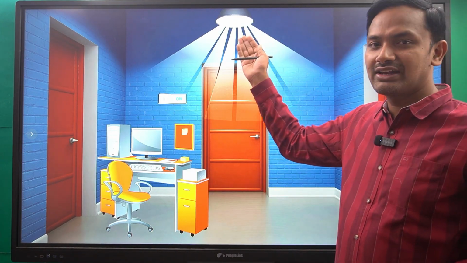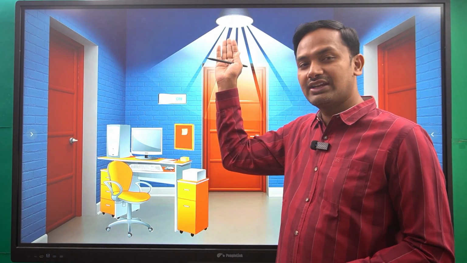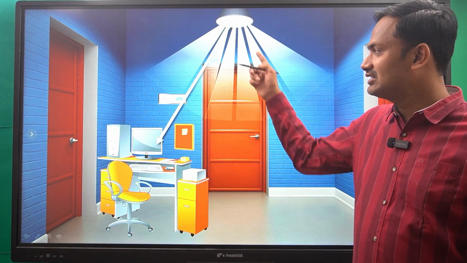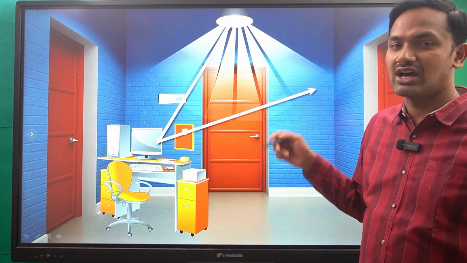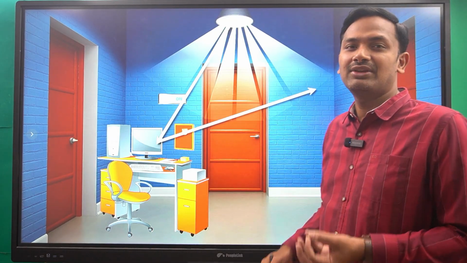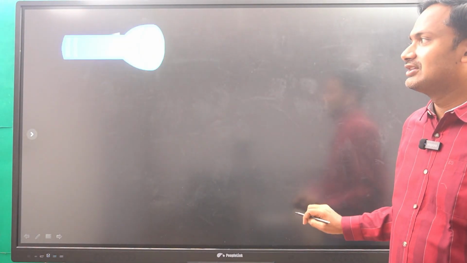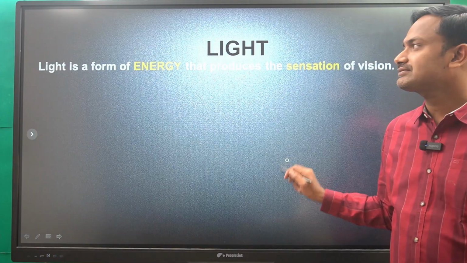First, whatever the light rays are there, they will be falling on that. The light rays will be falling on this object, and then from there the light ray will be traveling to our eyes, and then we are able to see the object. Suppose there is a light ray incident on that, and that ray is passing towards our eye, and then we are able to see the object. Okay. Now let us start the chapter Light.